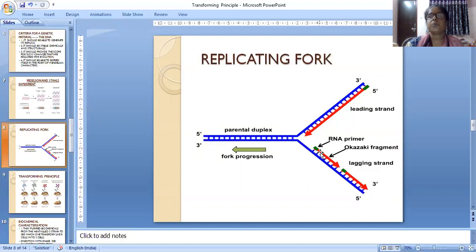To initiate this process, one RNA primer is also used. The RNA primer is acting here as a vector. Already we had learned that DNA cannot decide from which point replication should start. So one RNA primer is used to find out from where it should start. This is the replication fork. One more time, see first.